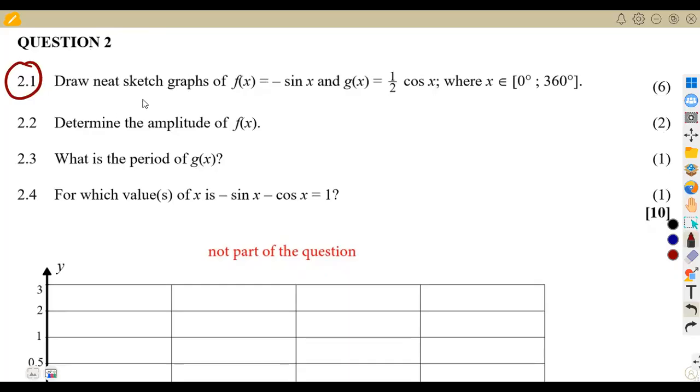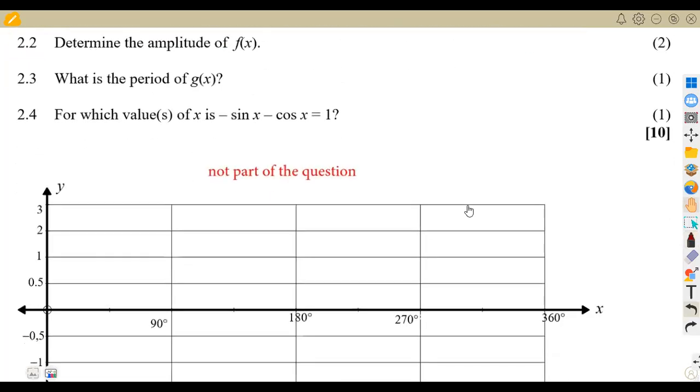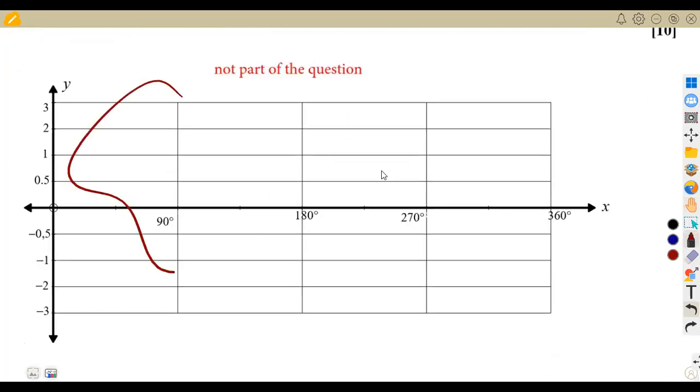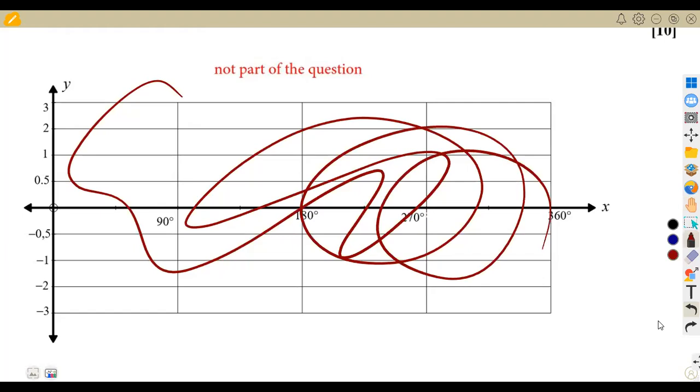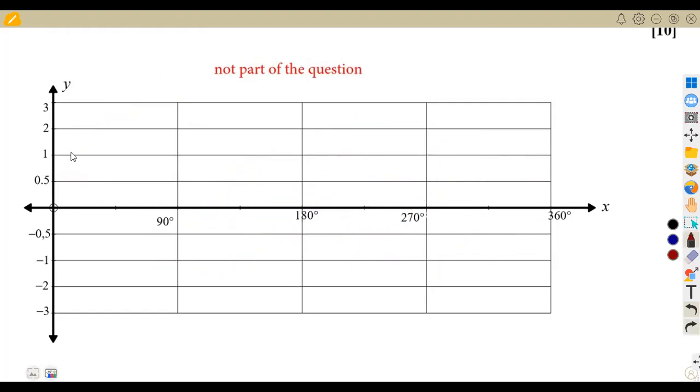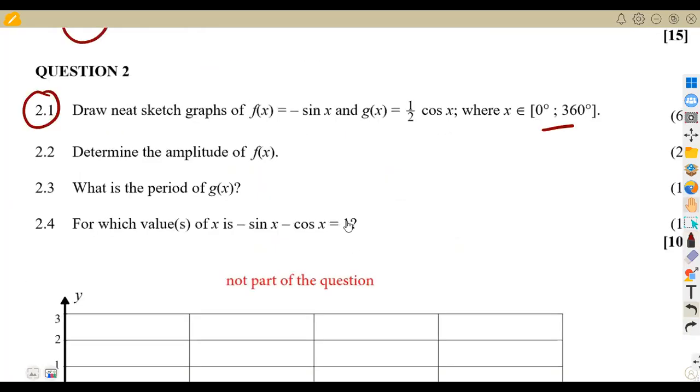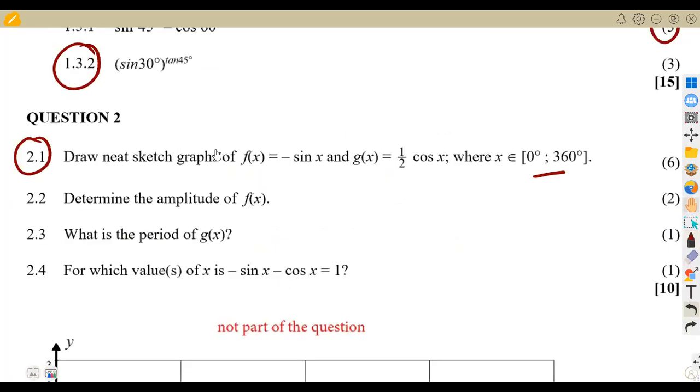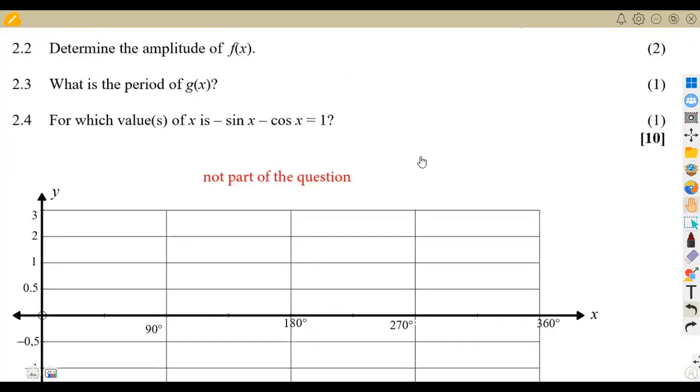We're going to draw neat sketch graphs of f of x equal to negative sine x, and g of x equal to half cos x, where x is an element taken from 0 to 360 degrees. So these are the functions that we have. Like I said, this is not part of our question. It's something that I'm just going to use to answer this question. So take note, guys. Here we are given 2 functions that we need to sketch: f of x equal to negative sine x.